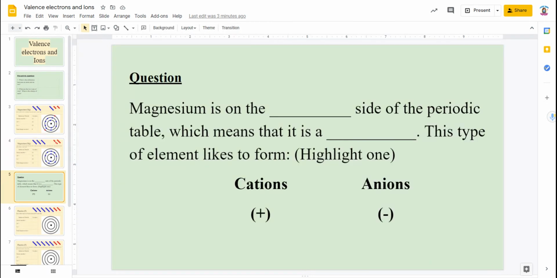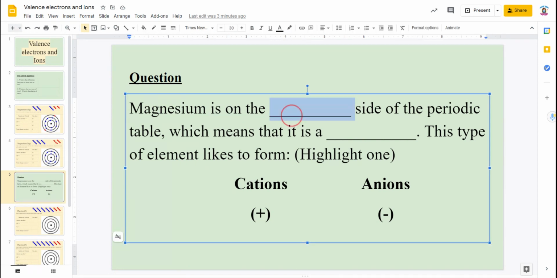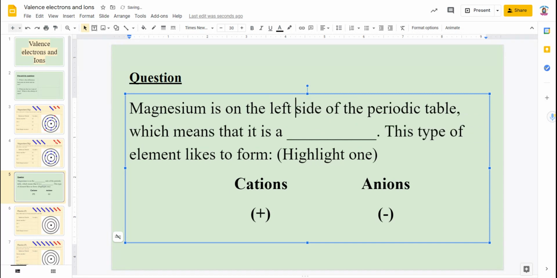Now to ask you the question, magnesium is on what side of the periodic table? This is going to be the left side, which means that it's a metal.